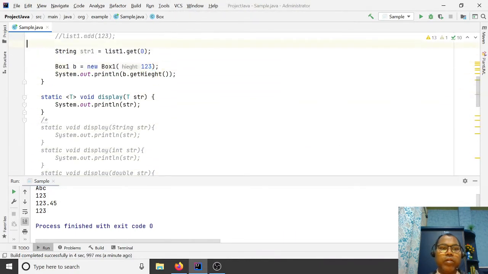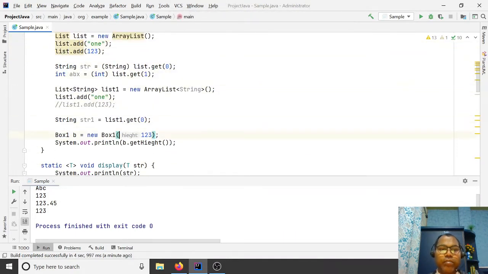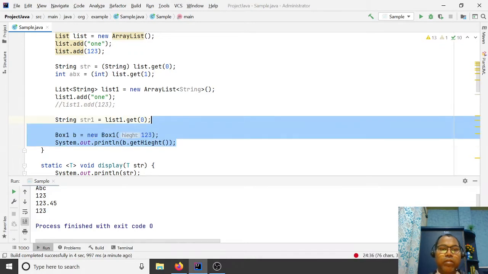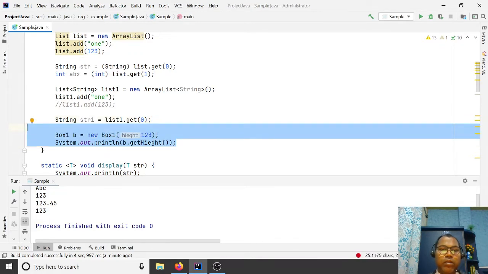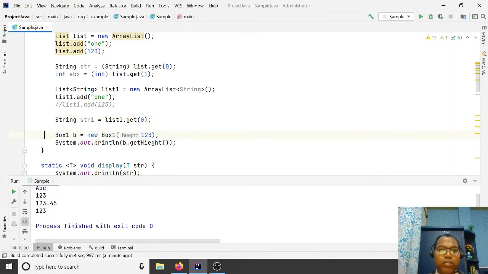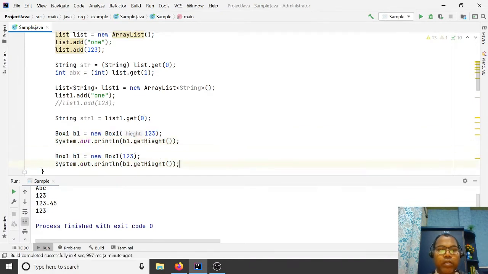In this way, now you can use generics here. Box1, I am going to use the same here, and here you can pass the generic Box.